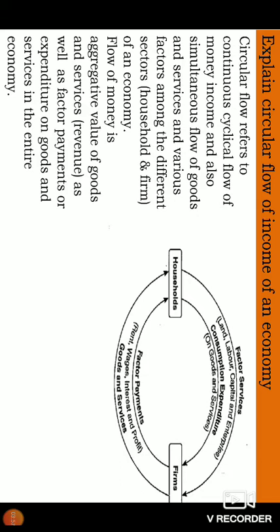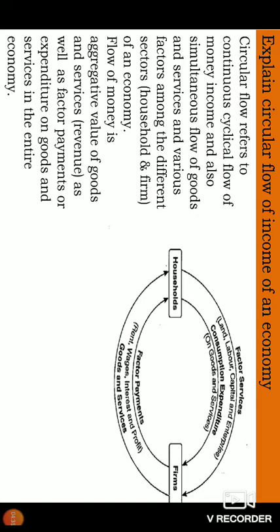See, when you sell goods from the firm to the household, it is the aggregate money that comes as revenue to the firms. Next, when the household makes expenditure for their consumption of goods and services, the entire money from the household goes to the firms. And the firms use the factors and make payment in the form of rent, wages and interest. The money flows from the firms to the household.